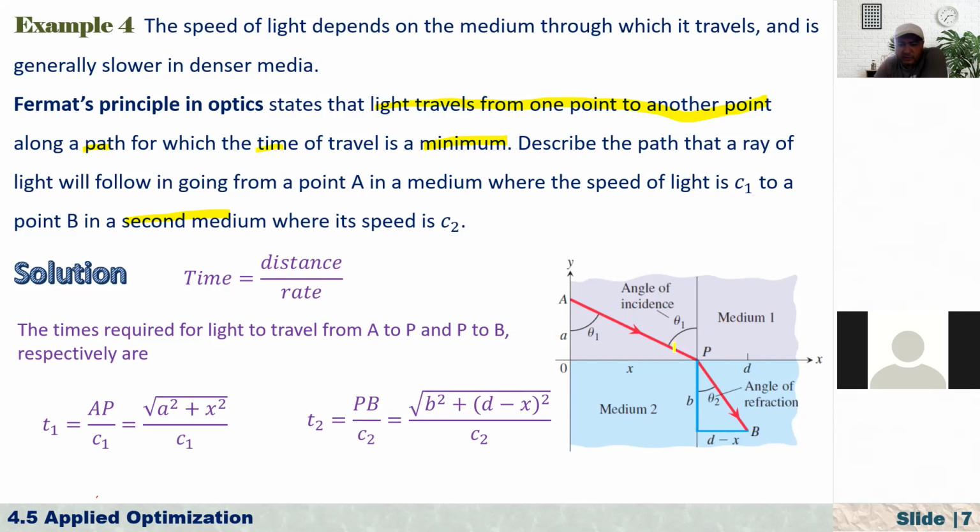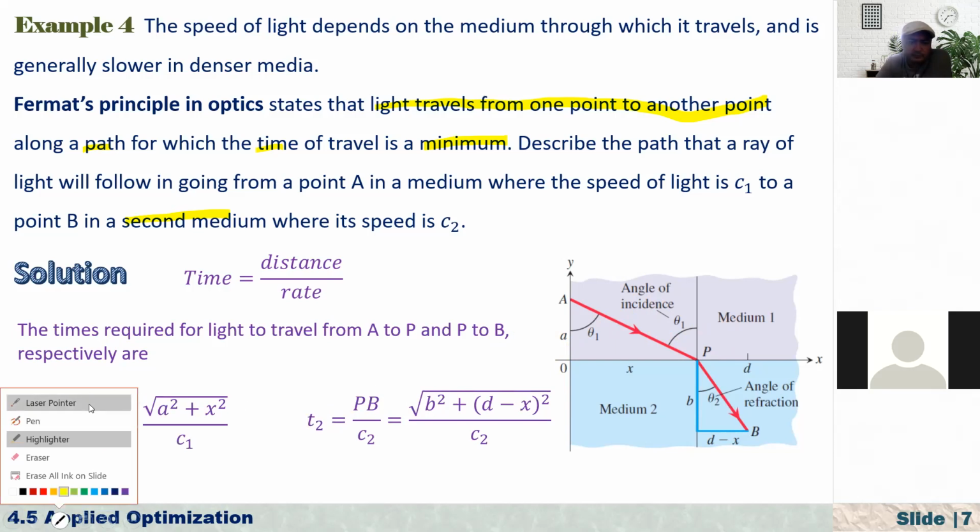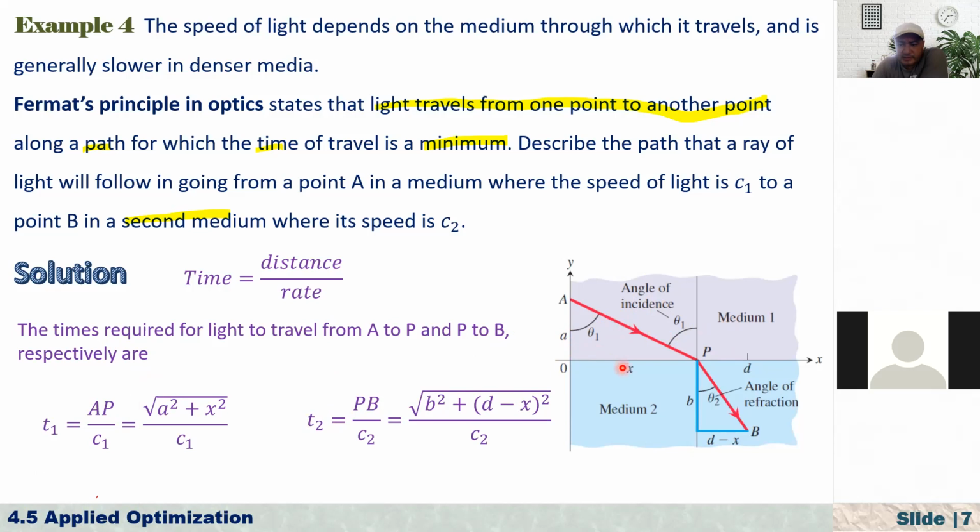By using the Pythagorean theorem, AP squared is equal to A squared plus X squared. Or from here, AP is equal to the square root of A squared plus X squared. So the distance traveled by the light is the square root of A squared plus X squared, over its speed C1.